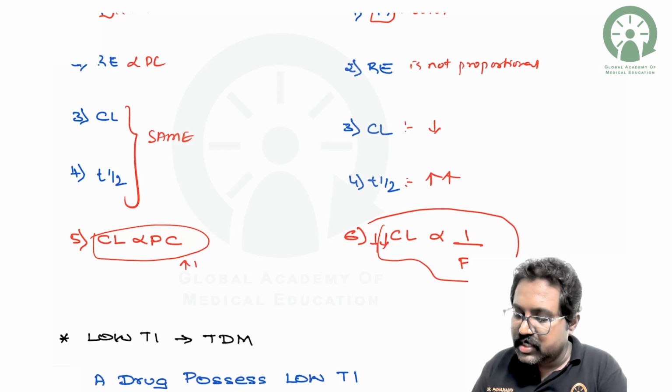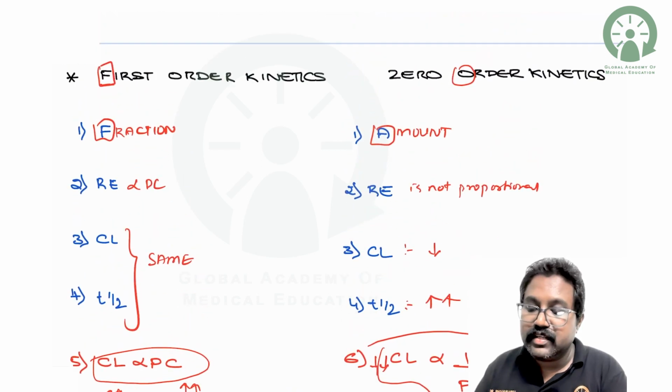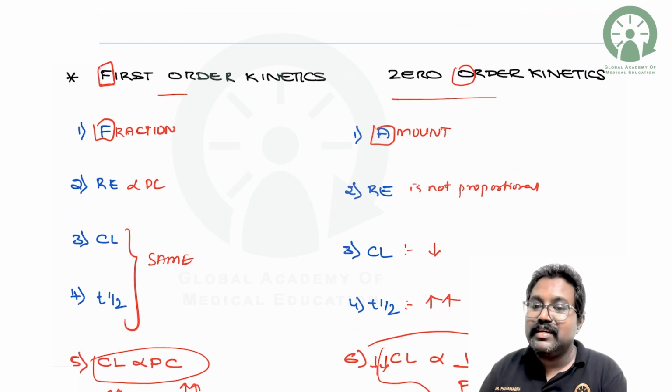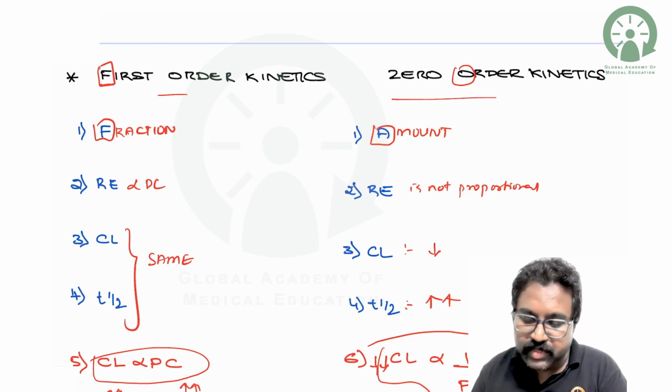As you increase the plasma concentration, clearance will also increase. So there will be no toxicity associated with drugs following first order kinetics, and the drugs following zero order kinetics will be a little bit problematic because of early saturation of the enzymes for metabolism.